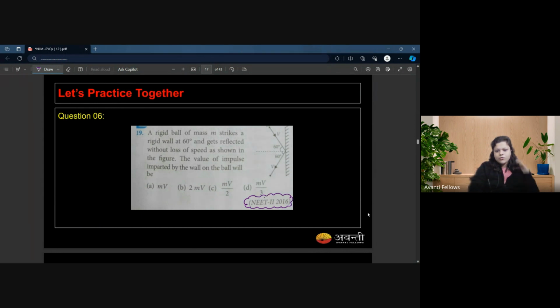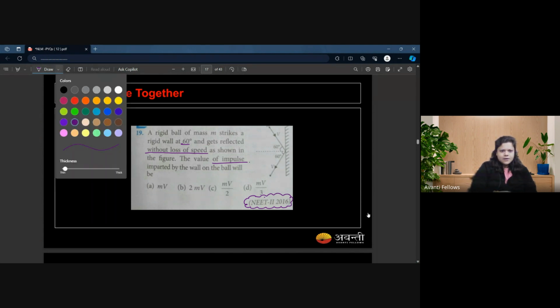It is a PYQ from 2016, and it says a rigid ball of mass m strikes a rigid wall at 60 degree. We just throw a ball at the wall at a 60 degree angle with the horizontal. It gets reflected without loss of speed, as shown in this figure. The value of the impulse imparted by the ball on the ball will be. We need to find out the impulse.